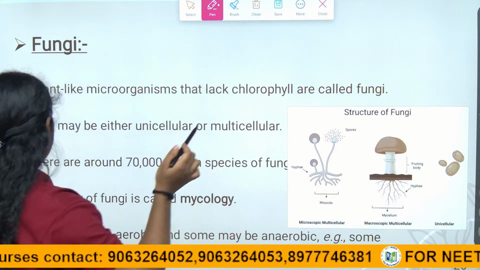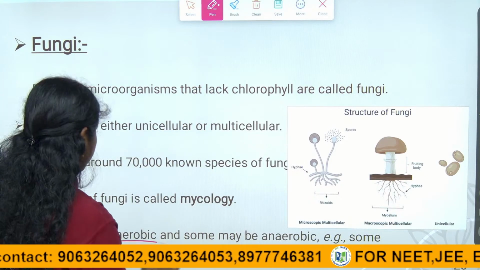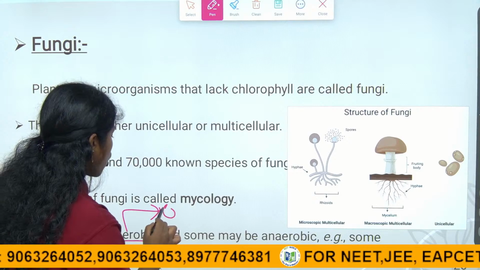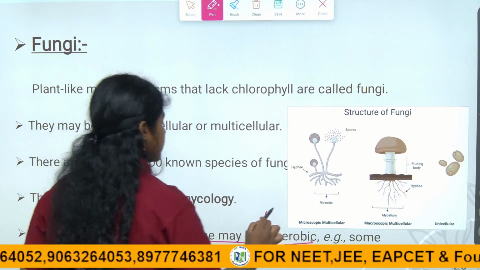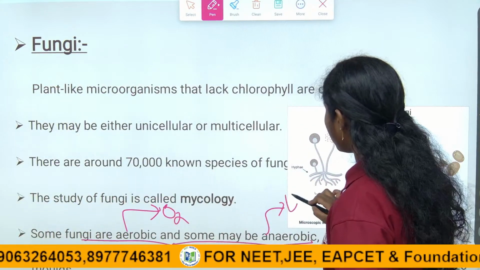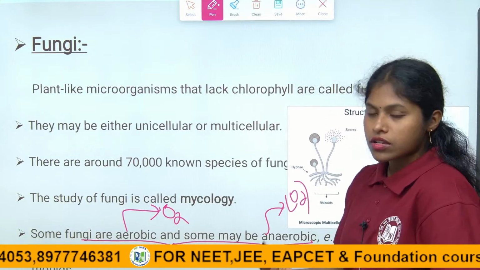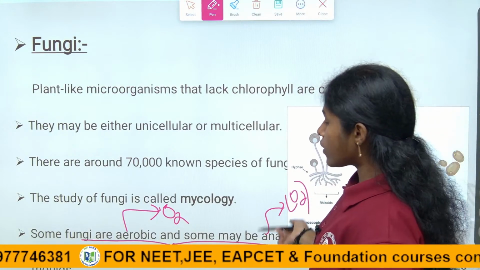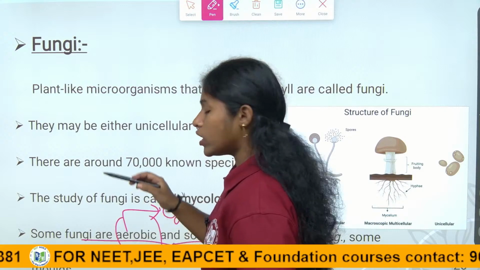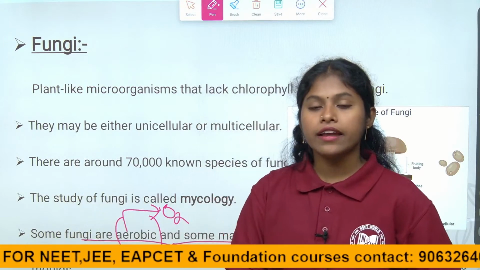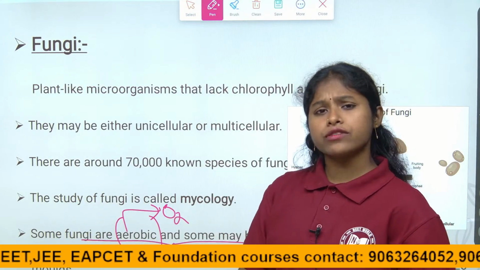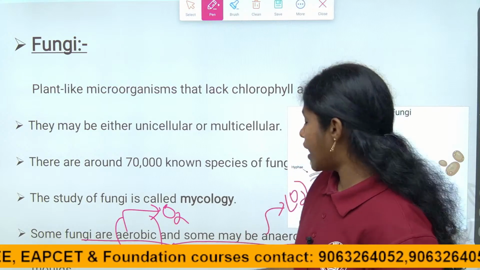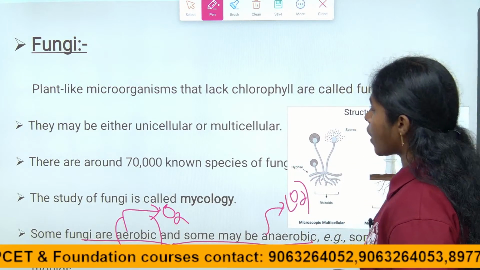See here, some fungi are aerobic. Aerobic means, children, they use oxygen. Some may be anaerobic, they don't use oxygen and can survive in its absence. Aerobic fungi can only survive in the presence of oxygen. Anaerobic ones can survive without oxygen. Examples of these are some molds.